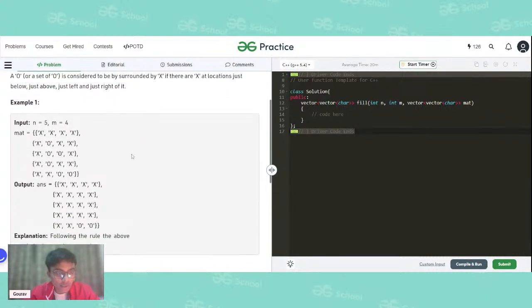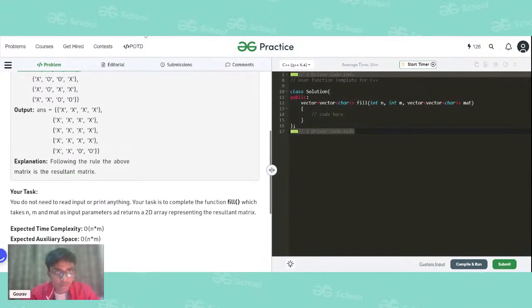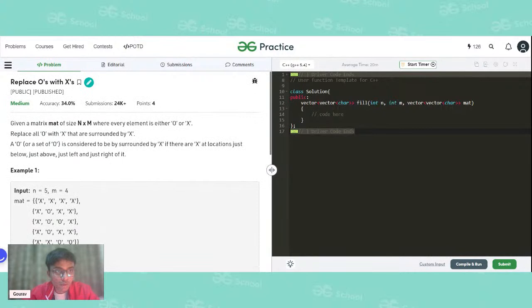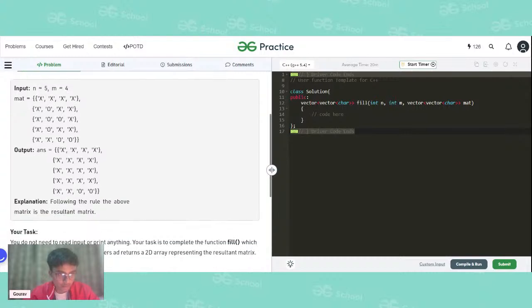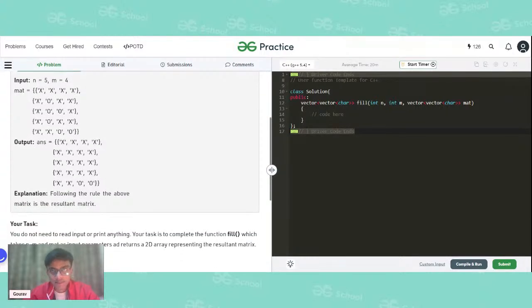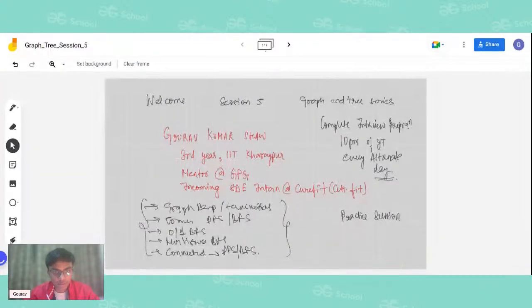So what exactly is this question trying to say to us? Let's look into that. I hope everyone has read this question. The question is saying that we have to replace all those O's which are surrounded by X in all the directions, and then we have to return the matrix. As you can see in the question, these O's are surrounded by X's in all four directions, and therefore we are converting them into X and then returning the matrix. So let us see certain concepts and observations that we can make related to this.